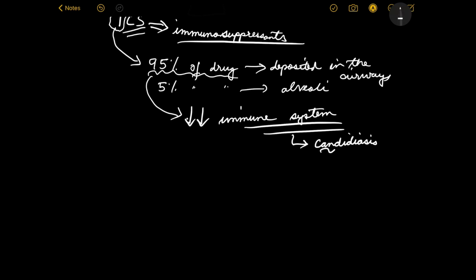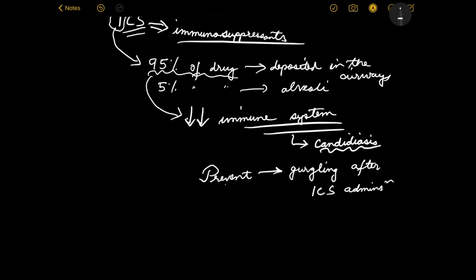So how do you treat this, or rather how do you prevent this? That's a better question. We prevent it by gargling. Just gargle with some hot water or with some water after inhalational corticosteroid administration, so that no residue drug is left in the throat and the vulnerable areas.